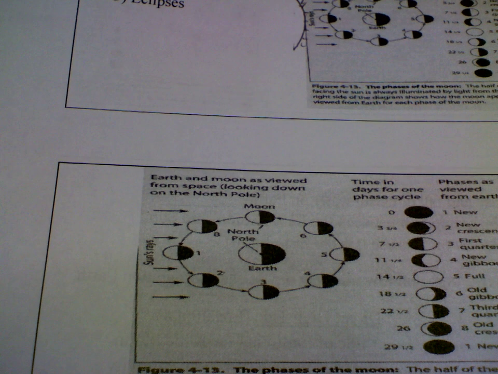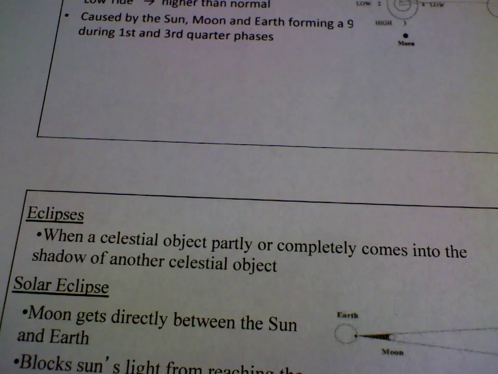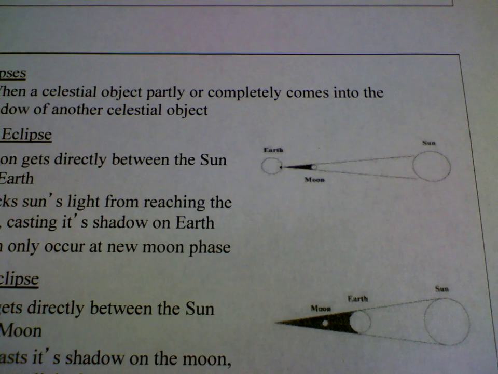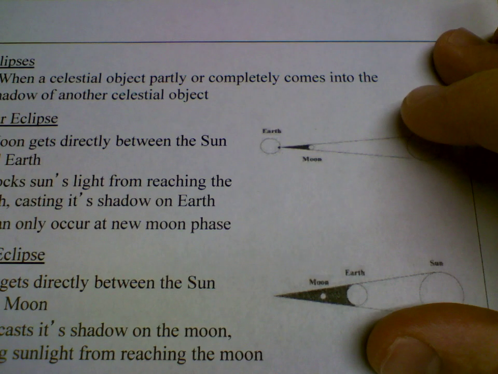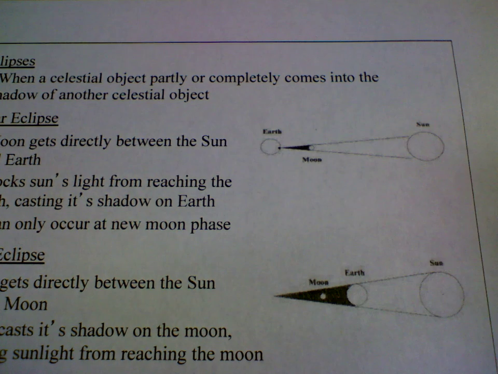Now the other type of eclipse would be a lunar eclipse. That's where somehow the sun's rays are getting blocked from shining on the moon. And again, we're working with the sun, the Earth, and the moon. Here's your lunar eclipse, and you can see the positioning here, the sun, the Earth, and the moon.